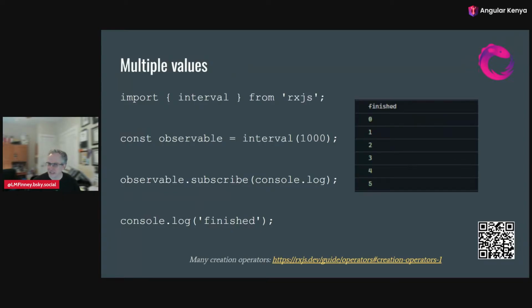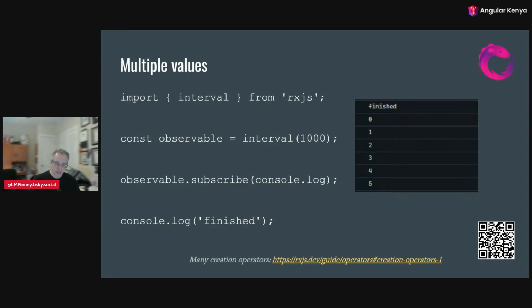Interval gives us a more realistic version because this actually is asynchronous. It gives us multiple values over time. So again, I get interval from RxJS, and when I call it, using this creation operator, I get an observable. In this case, it's going to be something that emits after 1,000 milliseconds, and then every 1,000 milliseconds after that. So every second.